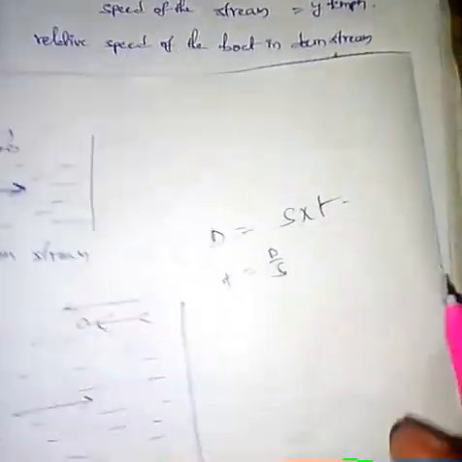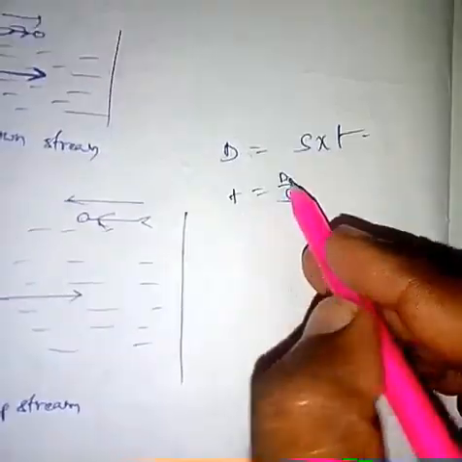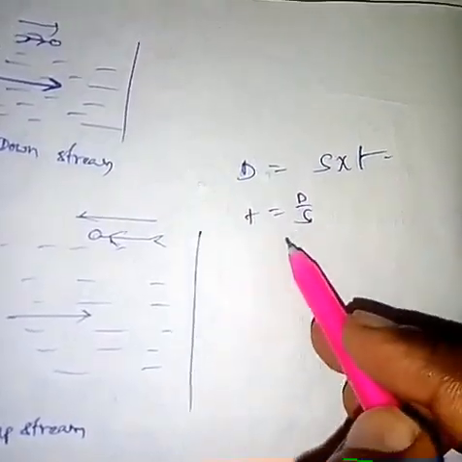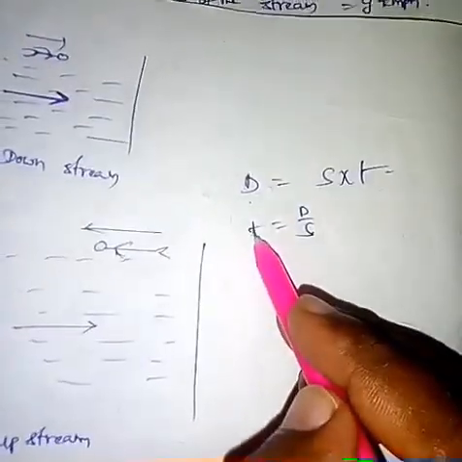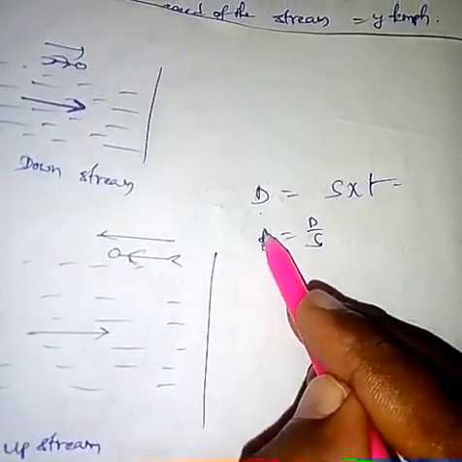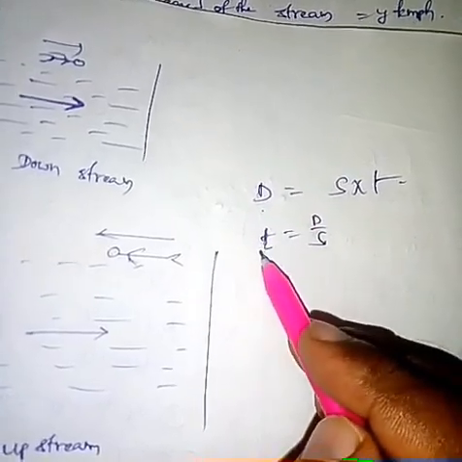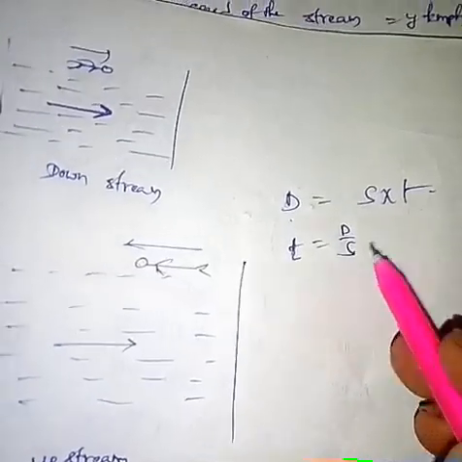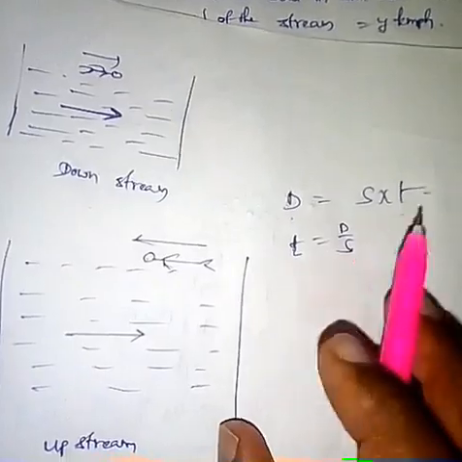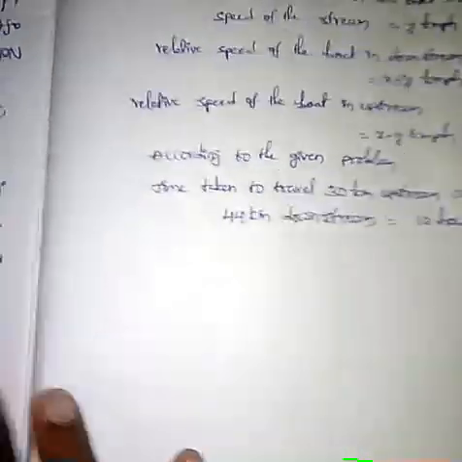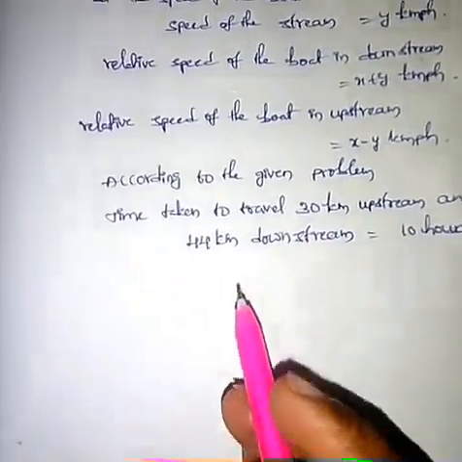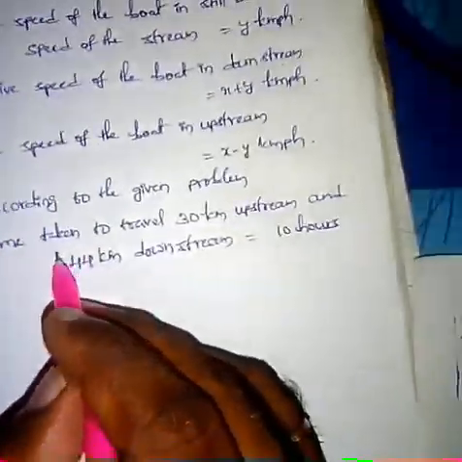So by using this formula we can easily calculate the time. So distance equal to speed into time. If we need time, we can transpose the values. So time equal to distance by speed. So by using this formula, we have to convert this statement. So let me write here.